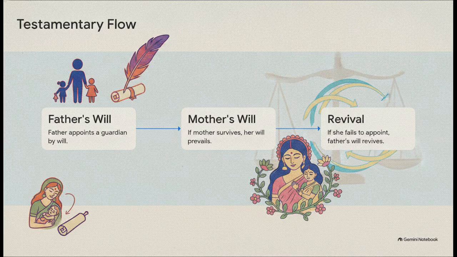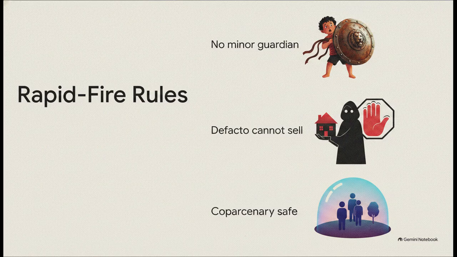Step 1, a Hindu father can appoint a guardian for his legitimate children through his will. But Step 2, if the mother survives him, the father's appointment has no effect whatsoever, and the mother gets the power to appoint a guardian through her own will, which prevails. Then, Step 3, if the mother dies later and fails to appoint someone in her will, the father's original will revives and actually comes back into force. Oh, and a quick side note. For an illegitimate child, the mother is the one who holds the power to appoint the guardian by will from the start.